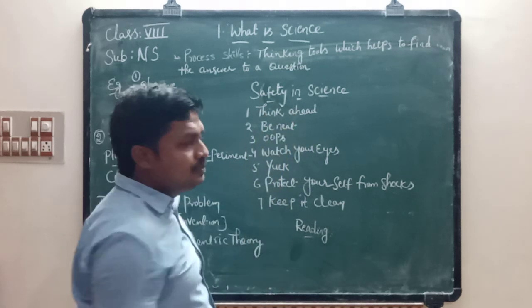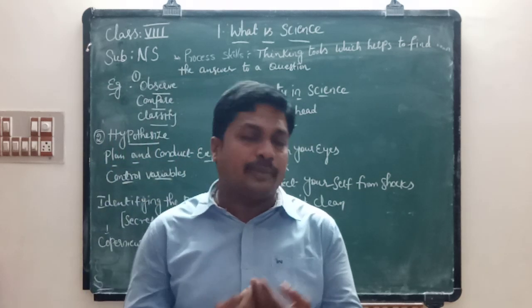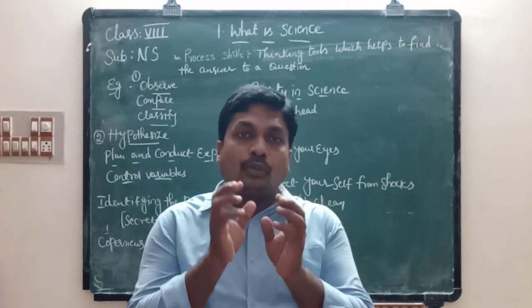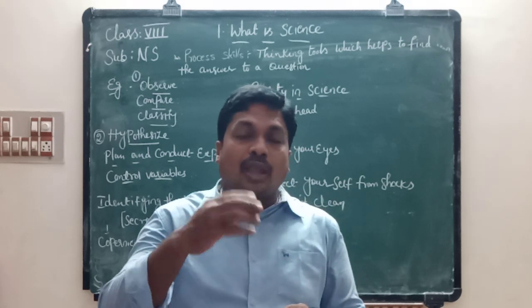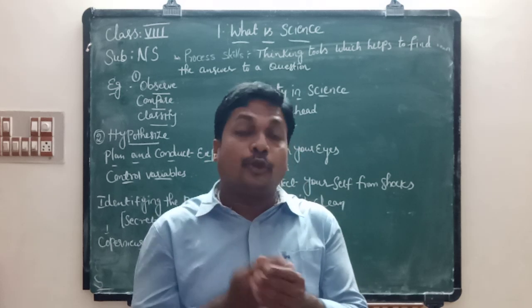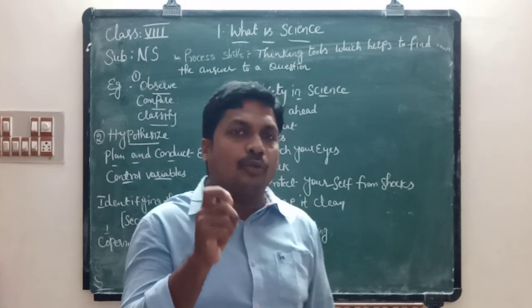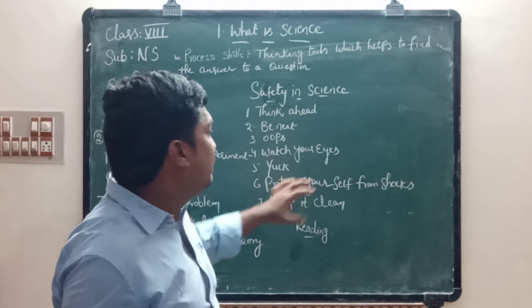First, think ahead. What is meant by think ahead? Before doing an experiment or project, you have to think about what you have to do. That is called think ahead.